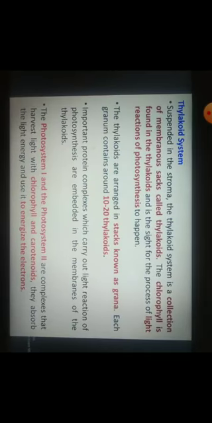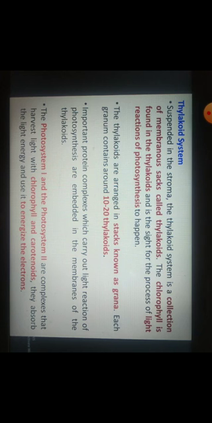What is the thylakoid system? Suspended in the stroma, the thylakoid system is a collection of membranous sacs, sac-like, disc-like structures which have their own membranes. These membranous sacs are called thylakoids. The chlorophyll molecules, chlorophyll A, chlorophyll B, and the photosystems, photosystem 1 and photosystem 2, which we will talk about later, are all present on the membranes of these thylakoids. The thylakoid is the site for the light reaction of photosynthesis.